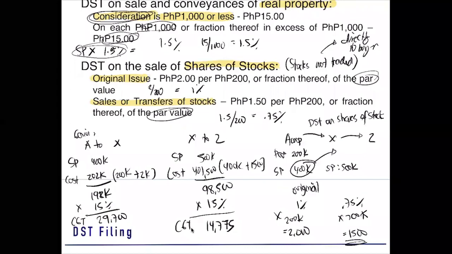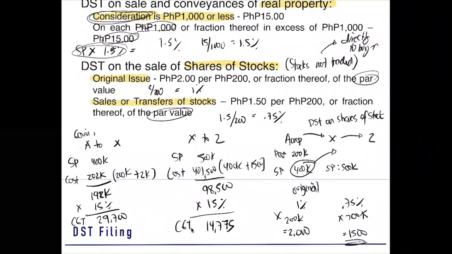It does not specify. Actually, the transactional or annualized is applicable before because we had a two-tier tax. If the gain is up to 100,000, 5%. If the gain is in excess of 100,000, 10%. Ganun kasi dati. Pero ngayon kasi flat rate na siya, 15%. So normally, it is only transactional because we only have a gain. But what if we have a loss? We can annualize it. So what will happen to the excess payment? It will be used as a tax credit or it can also be used as a tax refund.